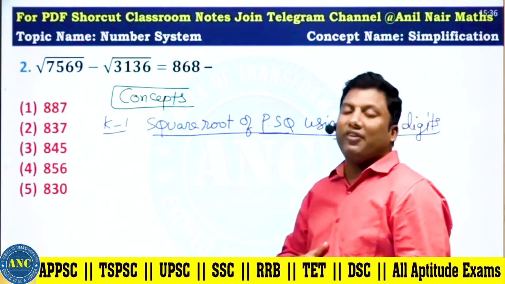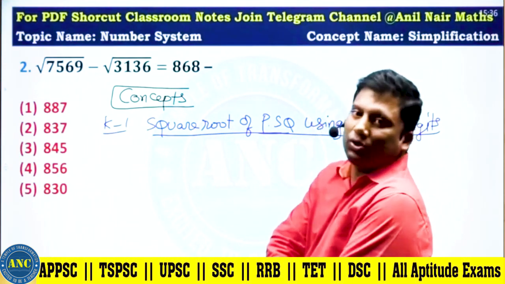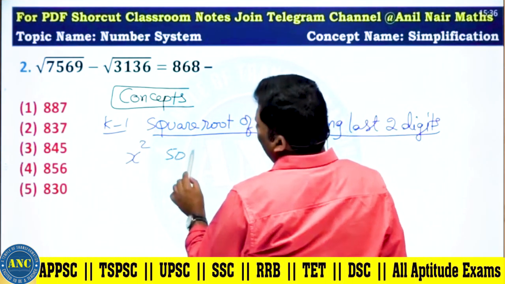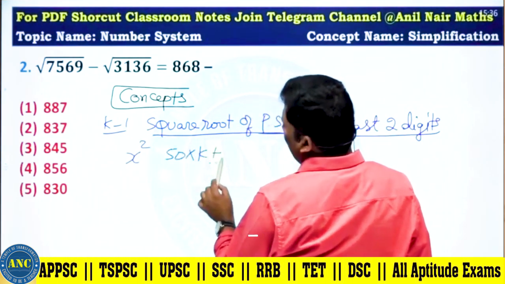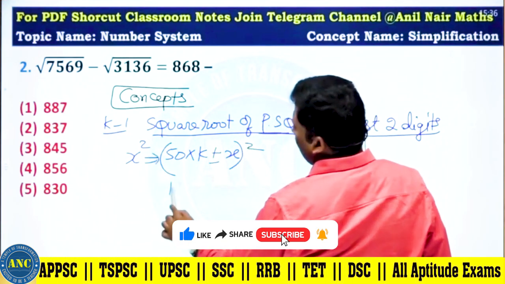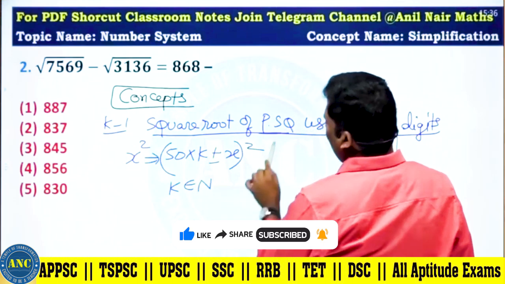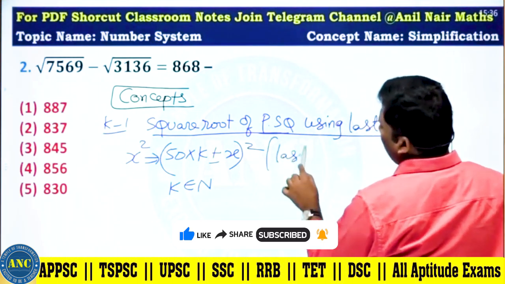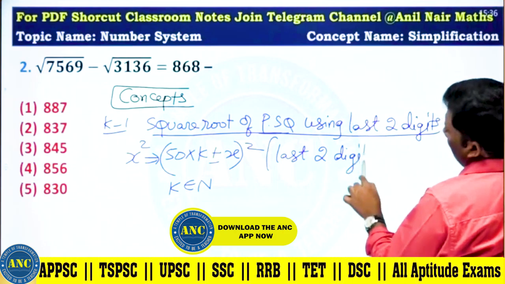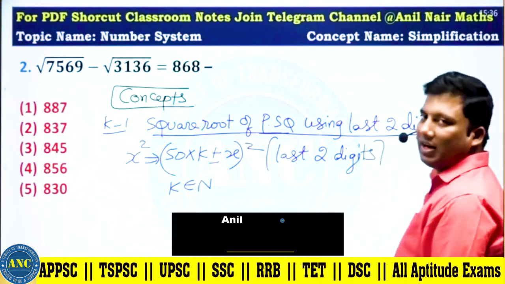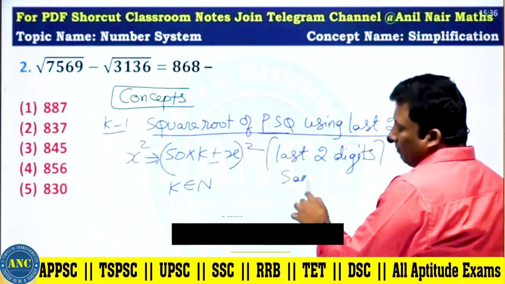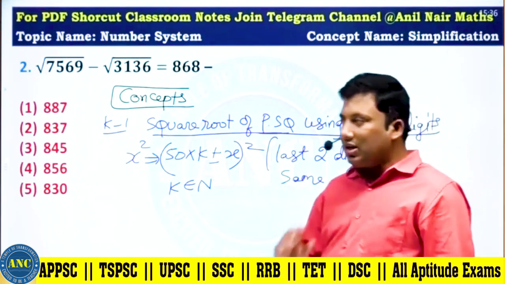Square root of a perfect square using last two digits. What is the concept? x square is 50 into a natural number plus or minus x whole square: 50k plus or minus x, whole square. The last two digits will be the same. In the previous classes, we have seen that concept.